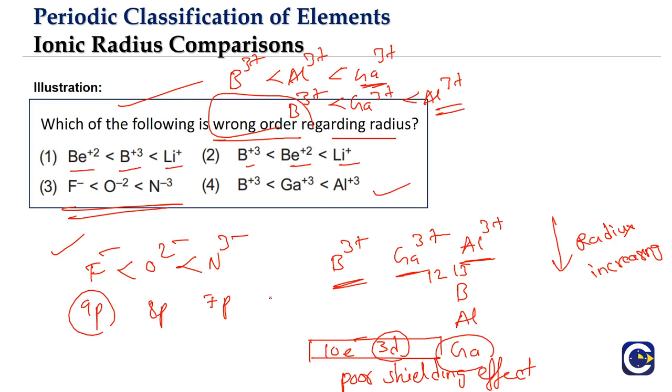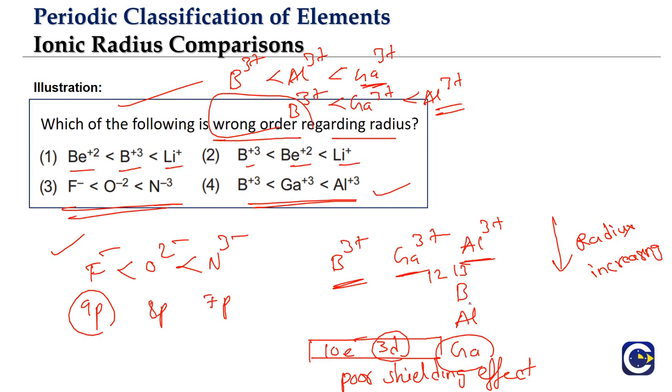Sometimes when they frame questions, they give us some scope to overcome even if we are not certain about the order of the 13th group trivalent ions. We will be able to attempt such questions by making some common observations.